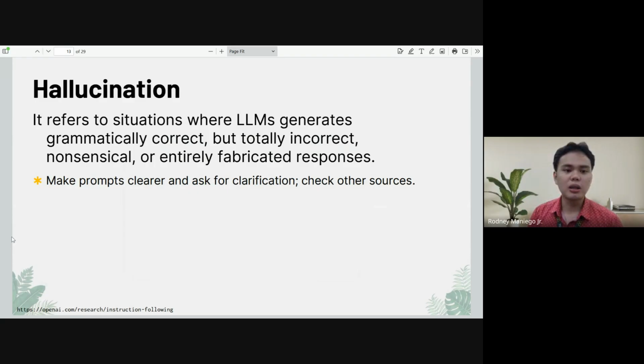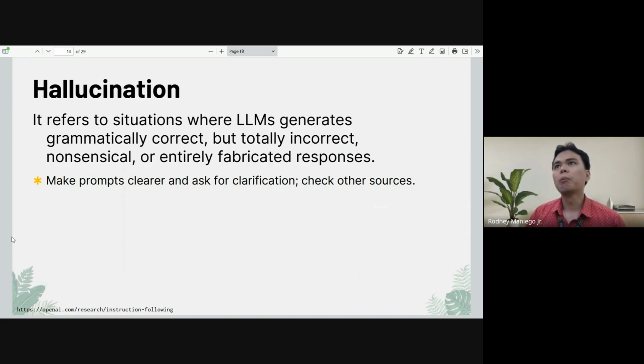So we have this term hallucination, where it tries to generate a somewhat grammatically correct response, but in a deeper sense, it is sharing incorrect data, incorrect information, or maybe nonsensical semantics, nonsensical information, and entirely fabricated responses.